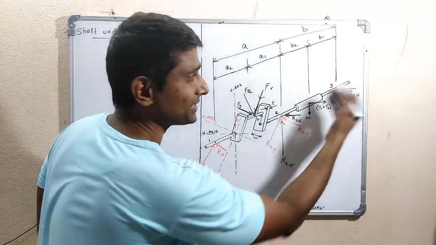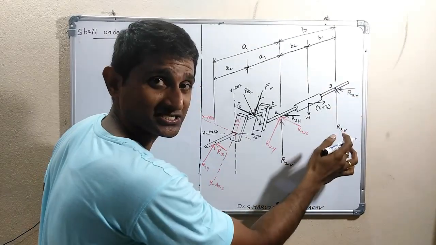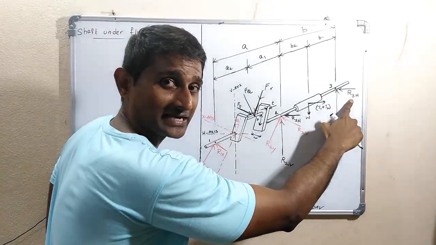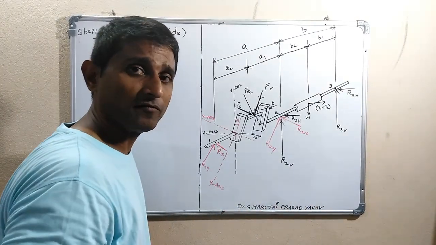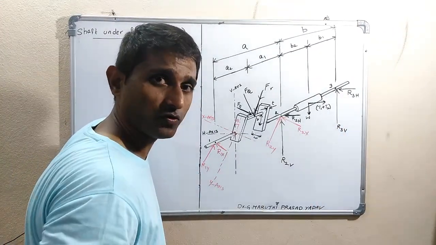If you look at the right side, there we have two reaction forces, R3H acting in the horizontal direction and R3V acting in the vertical direction. We can find the resultant of these two forces.